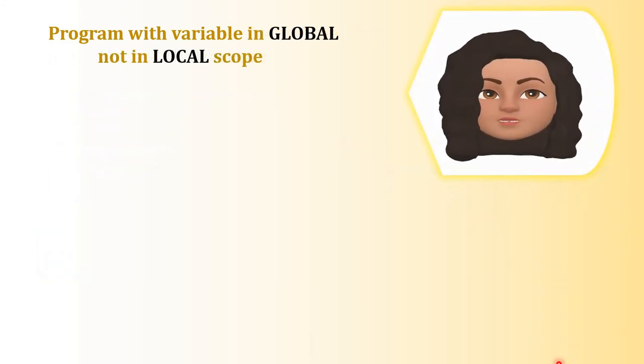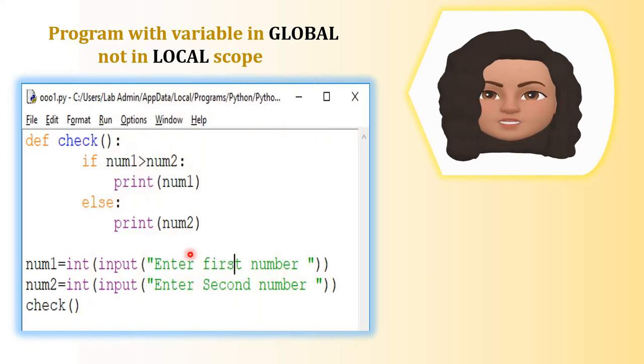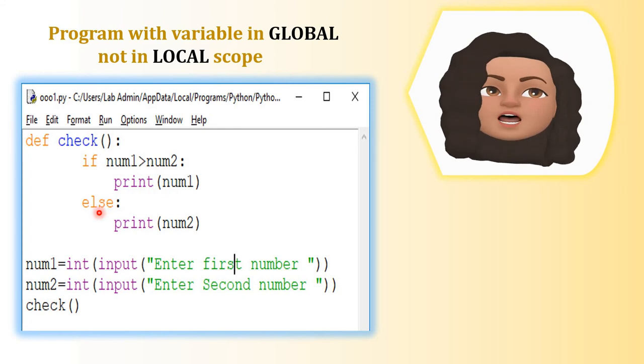Predict the output of the program with variable in global scope but not in local scope. The name of the function is check here, and inside, if num1 is greater than num2, print num1, else print num2. These num1 and num2 variables are declared in the global scope. So when the function is called, the values for num1 and num2 will be taken from the global scope, and it will be used in the local scope.